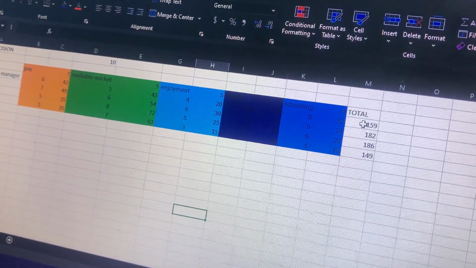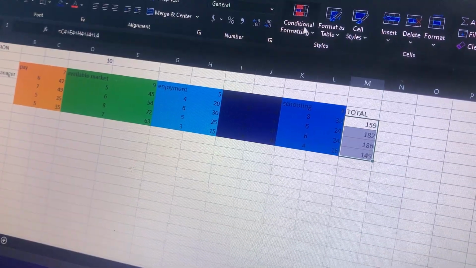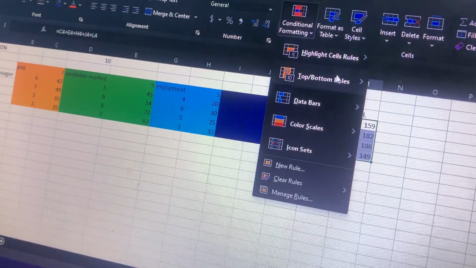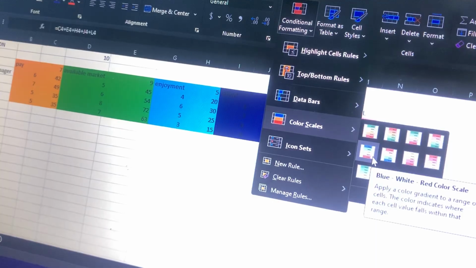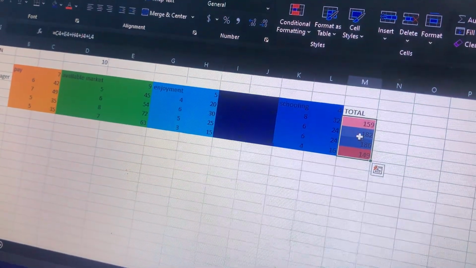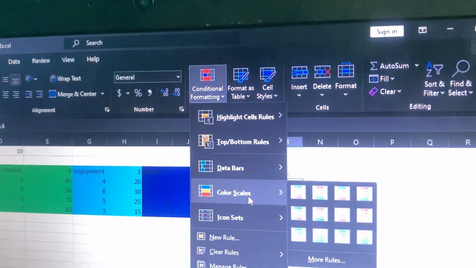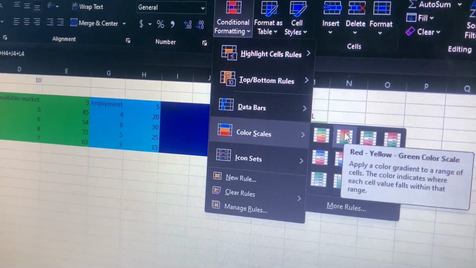So I am going to select these numbers and then this conditional formatting. I will choose this and then use the color scales. Okay, I'll use this one.